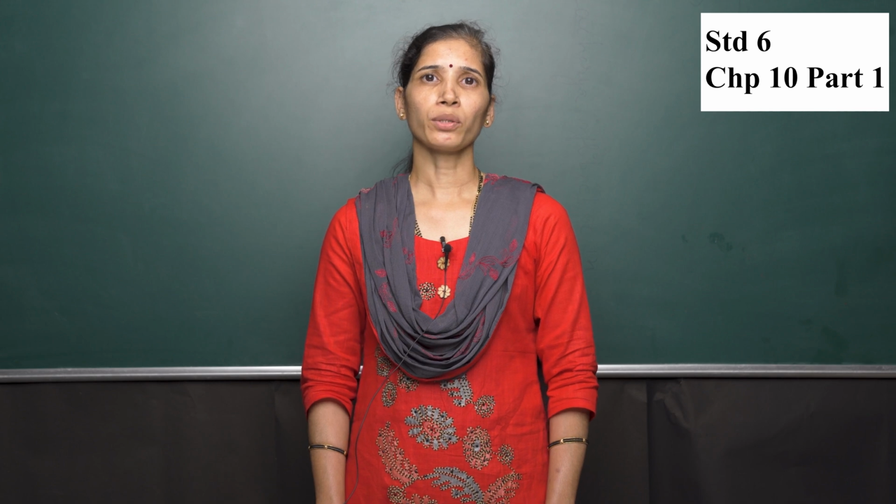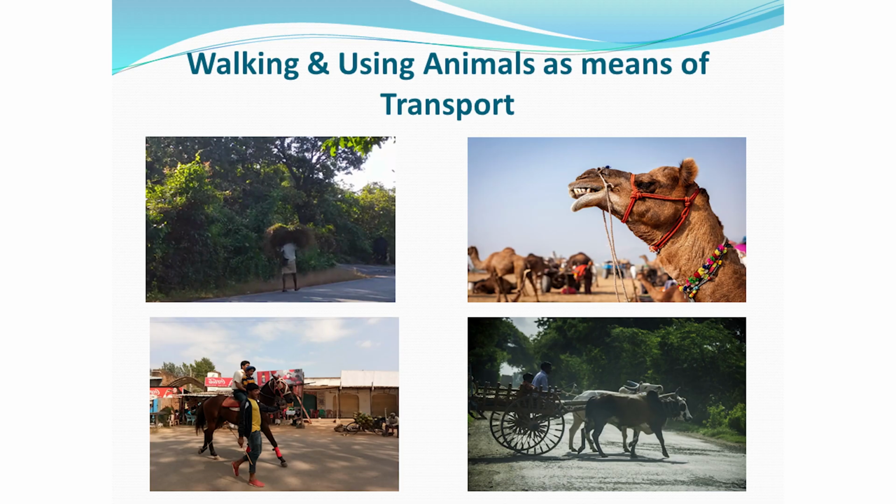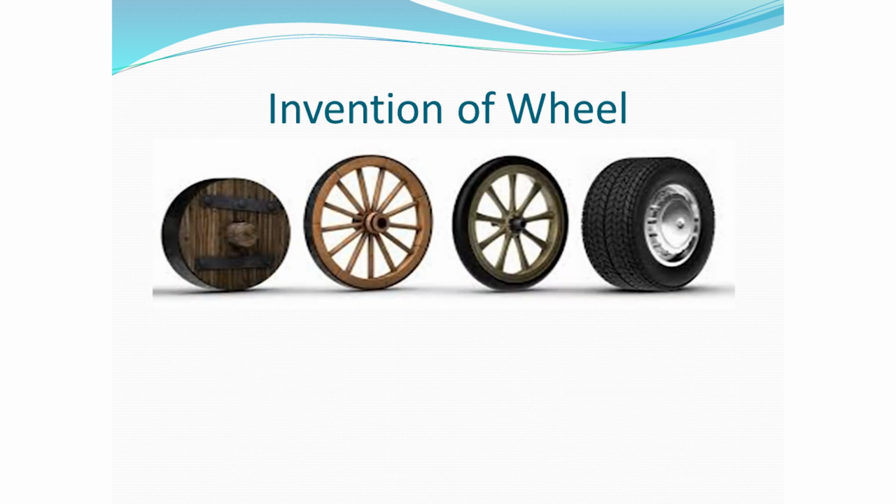Now I am going to tell you the story of transport. Long ago, people did not have any means of transport. People used to walk, carry goods either on their back or using animals. For transport along water routes, people used boats of streamlined shape just like fish. The invention of the wheel made a great change in the modes of transport.